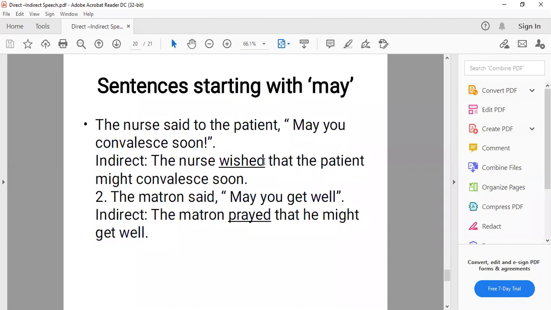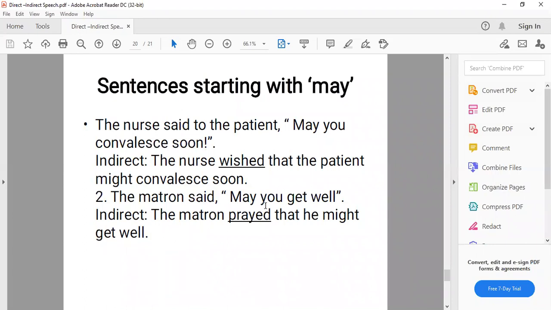So this wish is made to God. That way we'll use here: wished that the patient might convulse soon. We'll change may into might, and the subject will be taken first, then the helping verb. That means the sentence will be converted into simple form. Second example: the matron said, "May you get well." The matron prayed that he might get well.